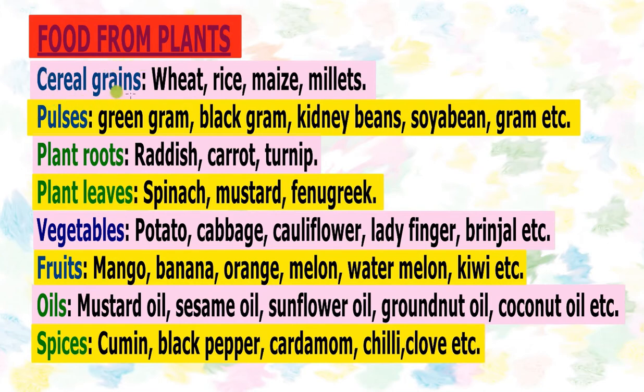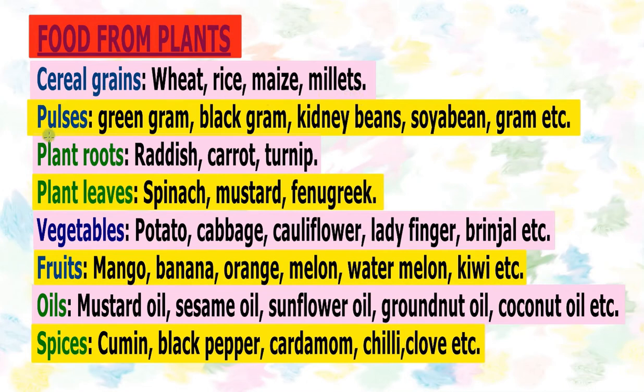Let's start with cereal grains: wheat, rice, maize, millets, sorghum. You might have heard about all these things. We can grind these grains to make a very fine powder which is known as flour, and this flour is used to make chapatis or pancakes. So this way cereals and grains are very important ingredients of our food.